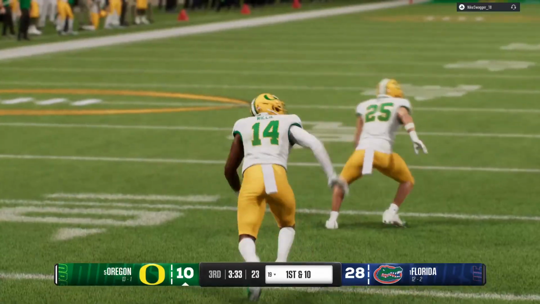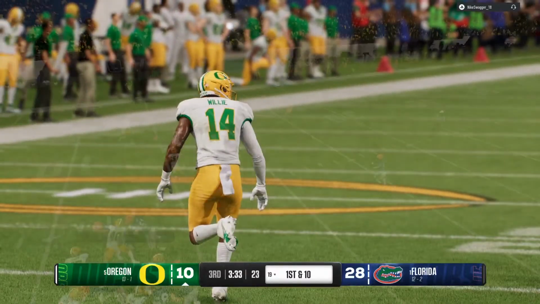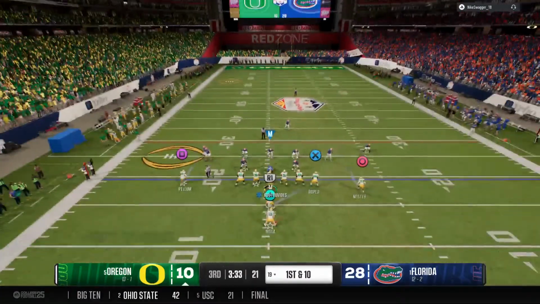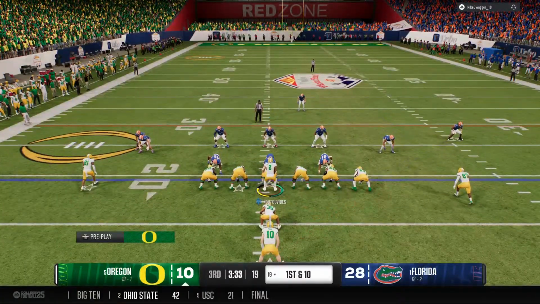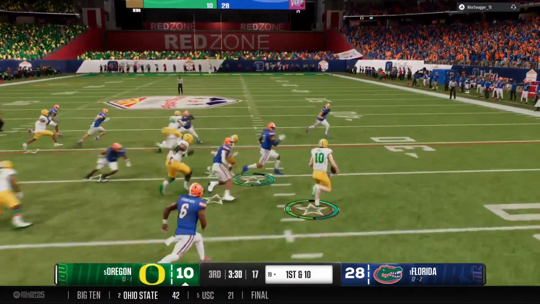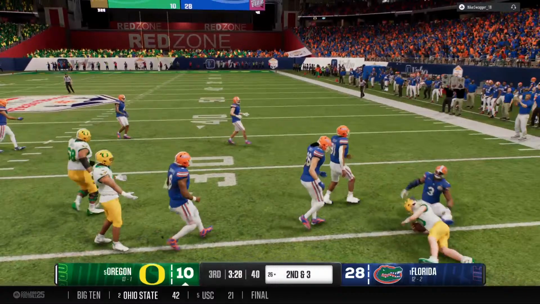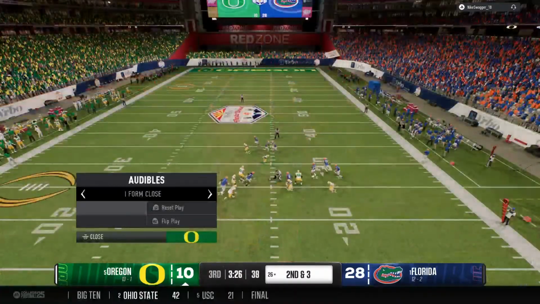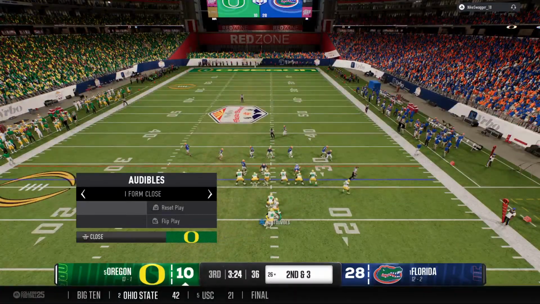How about the offense being aggressive? They decided to go for it here, and I've got to give all the credit to this defense. Being aware, anticipating the call, knowing exactly where they needed to make the stop, and they did it. Gabe moves the ball out past the 25-yard line. Offense getting set. It's second down.